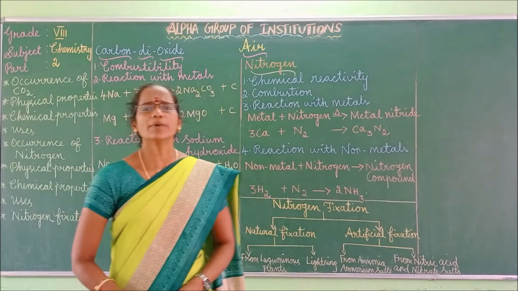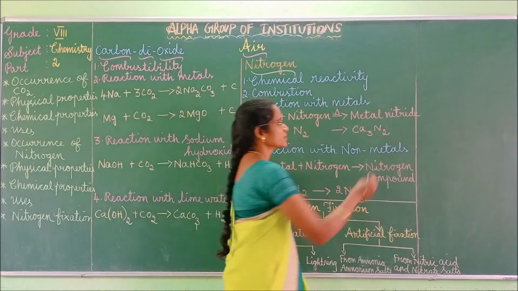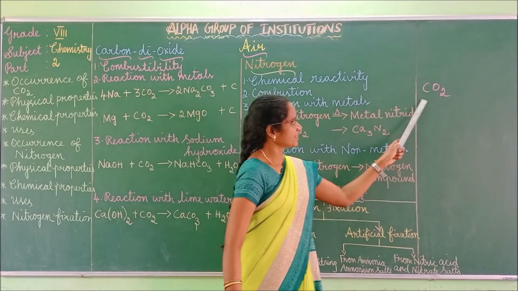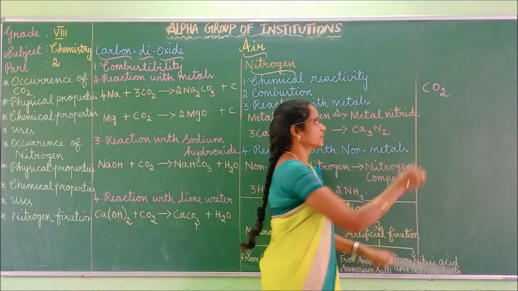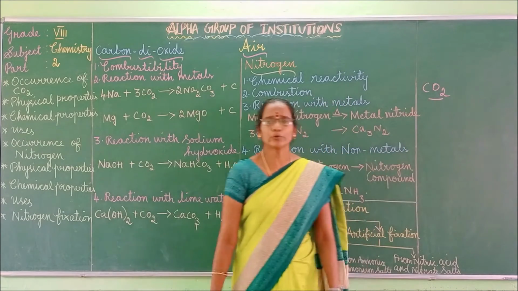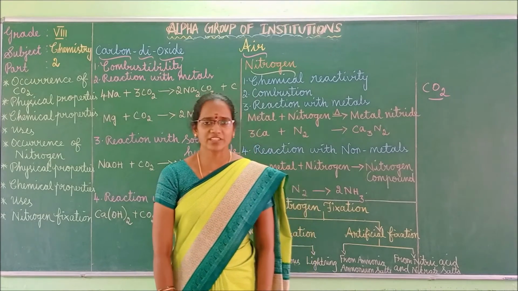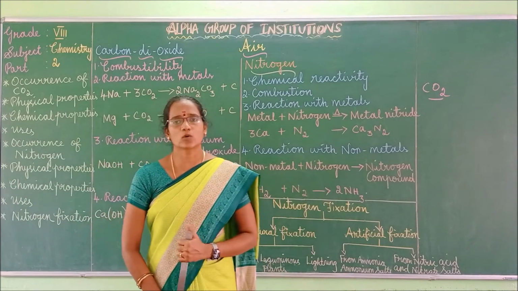Carbon dioxide is a chemical compound with the formula CO2. One carbon atom and two oxygen atoms are bonded together to form CO2. Carbon dioxide is a gas at room temperature. Next we can move to occurrence of carbon dioxide.